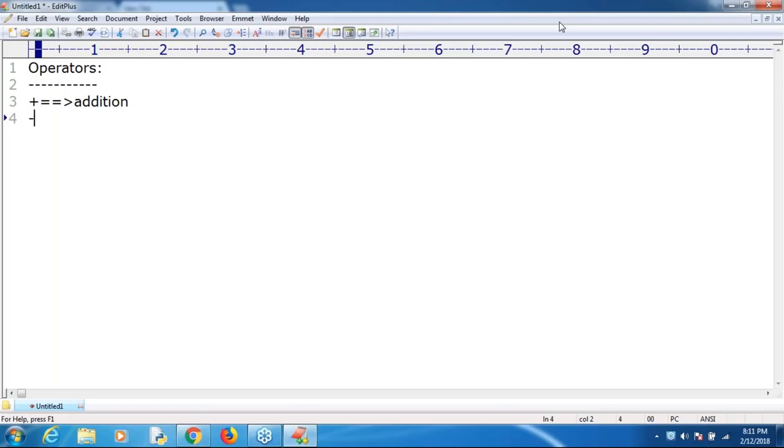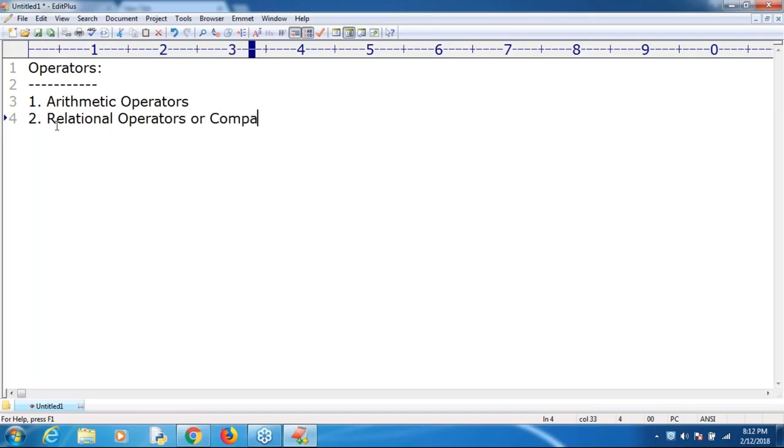This is about what an operator is. In Python, what various operators are possible? You people should be aware. First, I will talk about arithmetic operators. Next, relational operators, which are comparison operators.